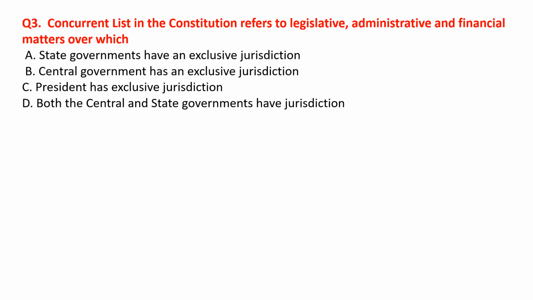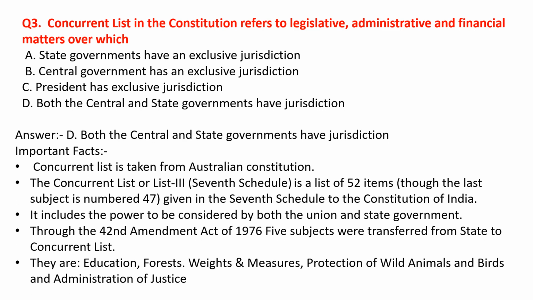The concurrent list in the Constitution refers to legislative, administrative and financial matters related to both central and state governments. You must know about the three lists of the Indian Constitution. The first is the Union list, which means the central government is responsible for it. The second list is related to the state government, and the third, the concurrent list, is related to both central and state governments. So the correct option is option D.